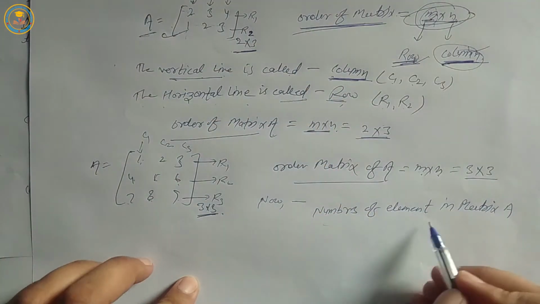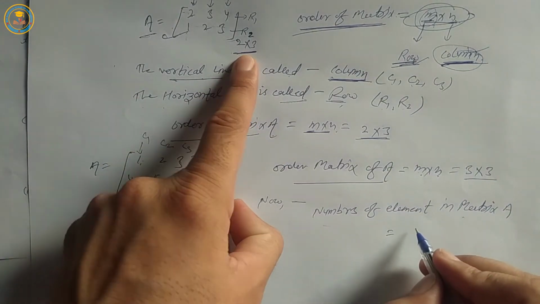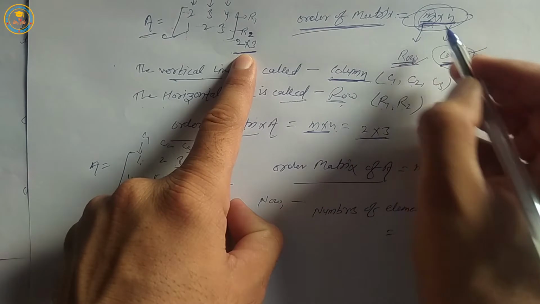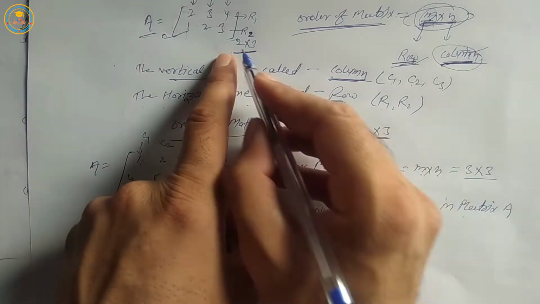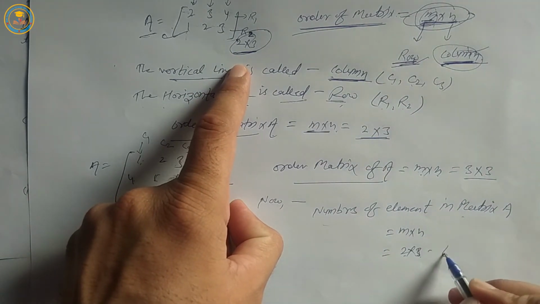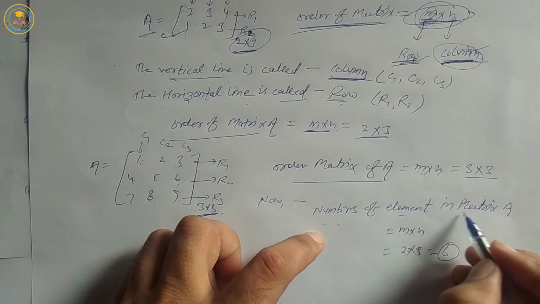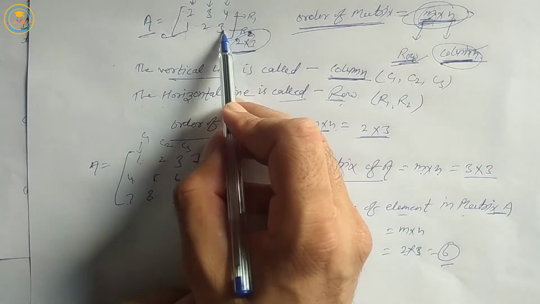Matrix A. The number of elements in matrix A is equal to the order M cross N. It means M cross N is equal to 2 by 3. 2 into 3 is equal to 6. The number of elements in matrix A is equal to 6: 1, 2, 3, 4, 5, 6.